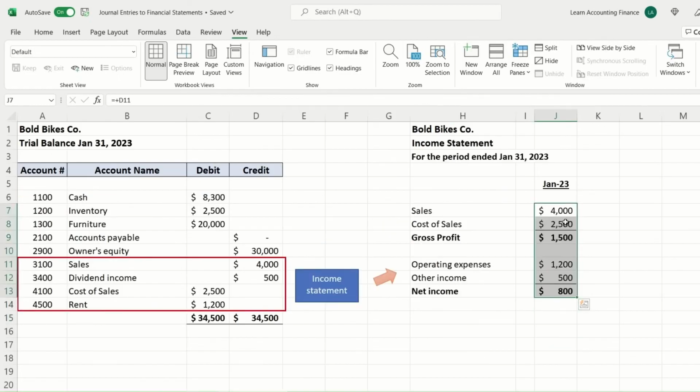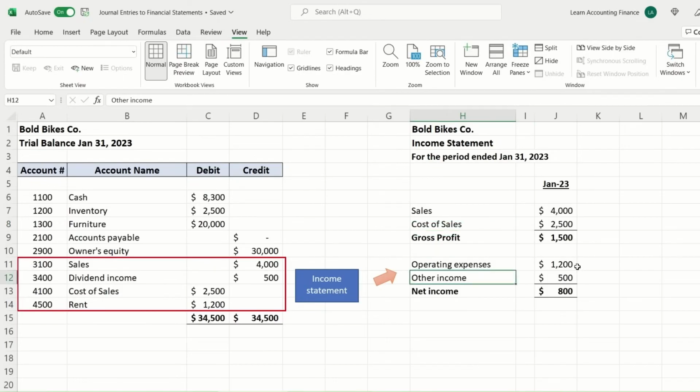However, the income statement shows the impact for the period. So in our example, we only had one transaction on the 23rd of January, which is resulting in sales of 4,000. But if there were other transactions for the month of January, they would all be summed up together and shown here. And the same applies for cost of sales, other operating expenses, and other income.